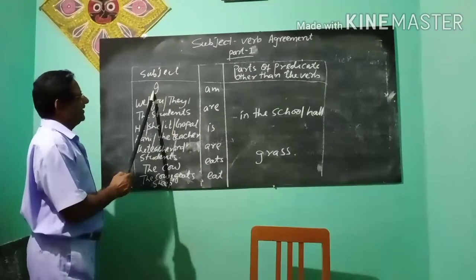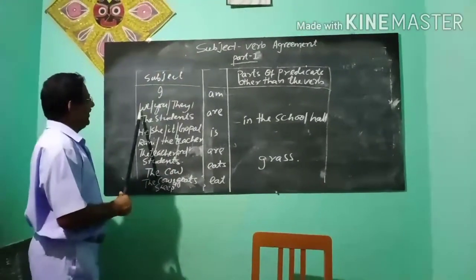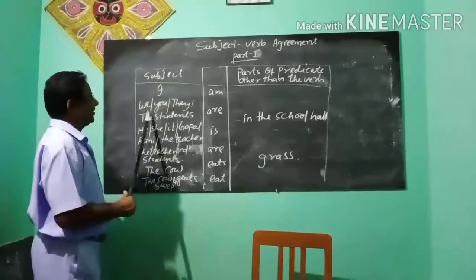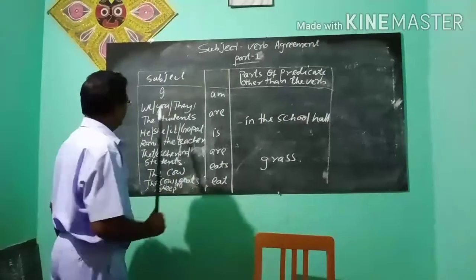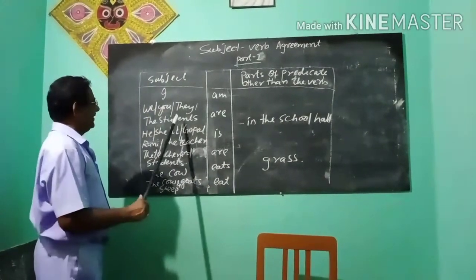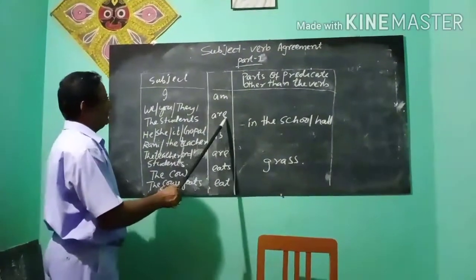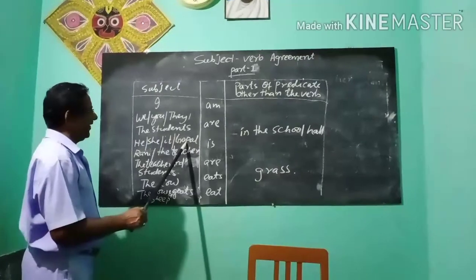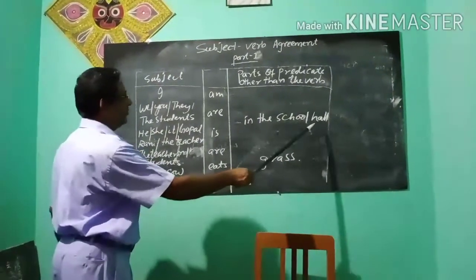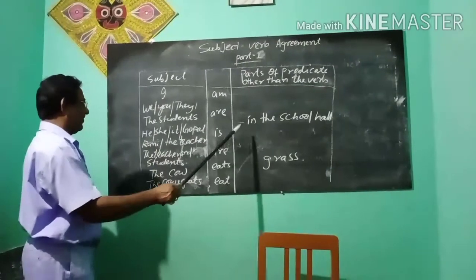Subject I takes am. Subject you, we, they: the students are in the school hall. We, you, they, the students are taking the verb are. He, she, it, Gopal is in the school hall. They take is as a verb.